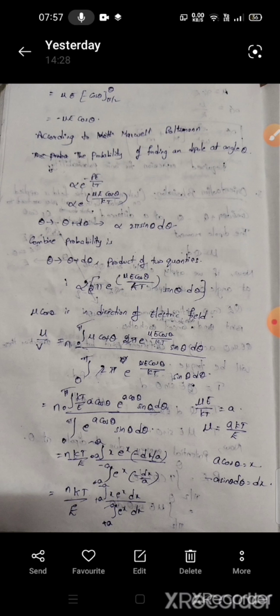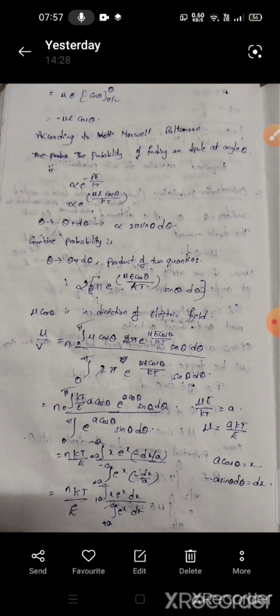The potential energy is the integral from pi by 2 to theta, where the angle is pi by 2 up to theta, of tau d theta. We already have the formula tau as mu E sin theta d theta. By integration, we get minus mu E cos theta. According to Maxwell-Boltzmann, the probability of finding a dipole at an angle theta is proportional to e power minus PE by kT, where PE is the potential energy. So here we get the exponent as mu E cos theta by kT.